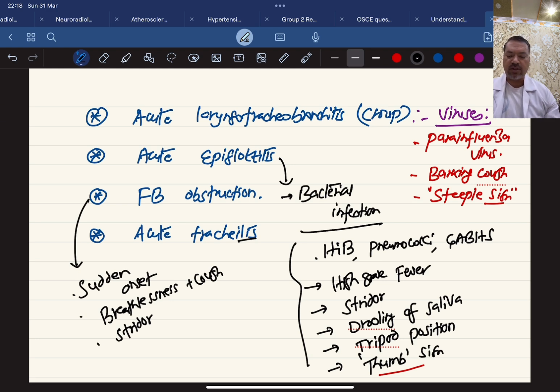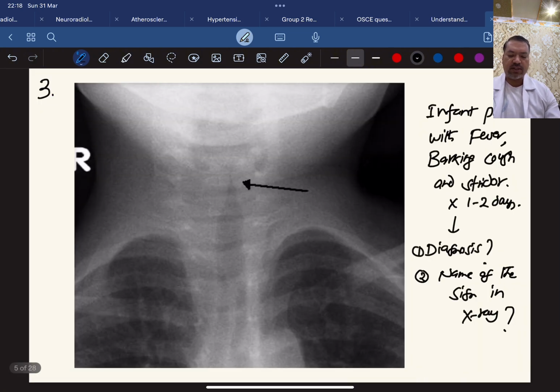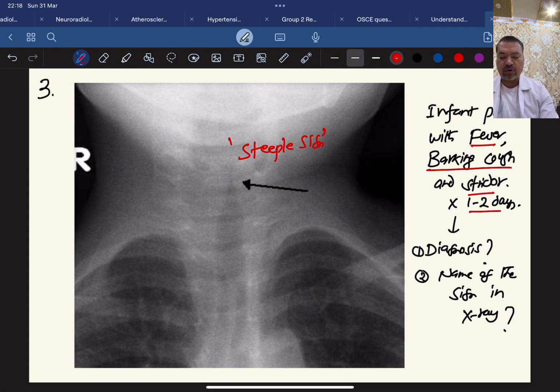Okay, let's move further. Question number 3. Now see there. This is a very common X-ray which is asked in the exam, and the clinical clue is also provided to you. This is an infant which presents with fever and barking cough. Just now we discussed this, so you will have an easy time to diagnose it now. And stridor is also there for 1 to 2 days. So whenever you see a barking cough and this type of X-ray which is showing steeple sign, the diagnosis is, of course, Croup syndrome.